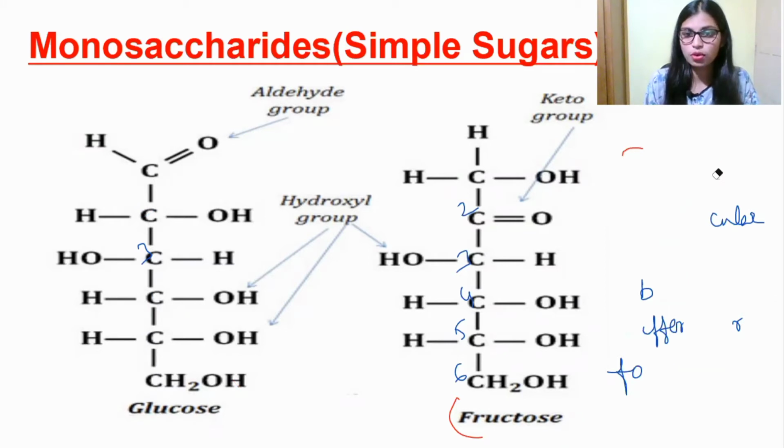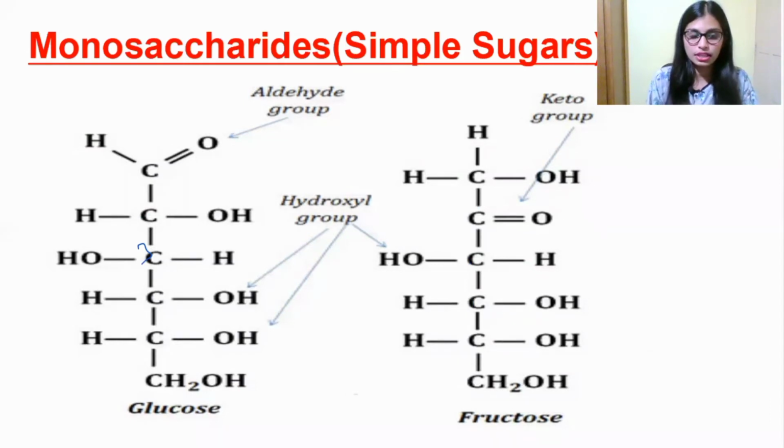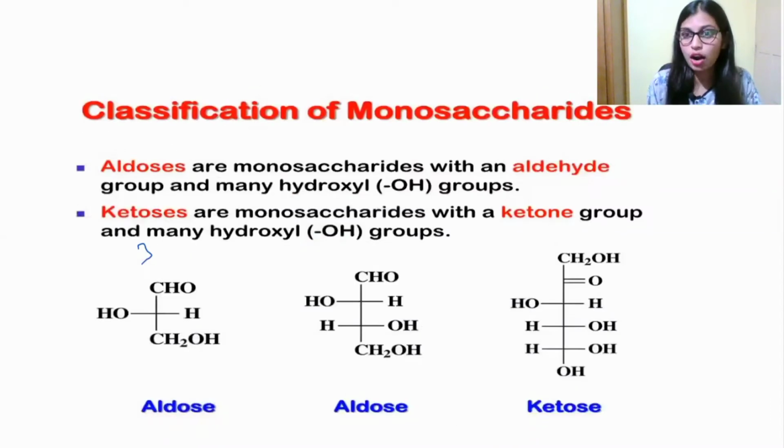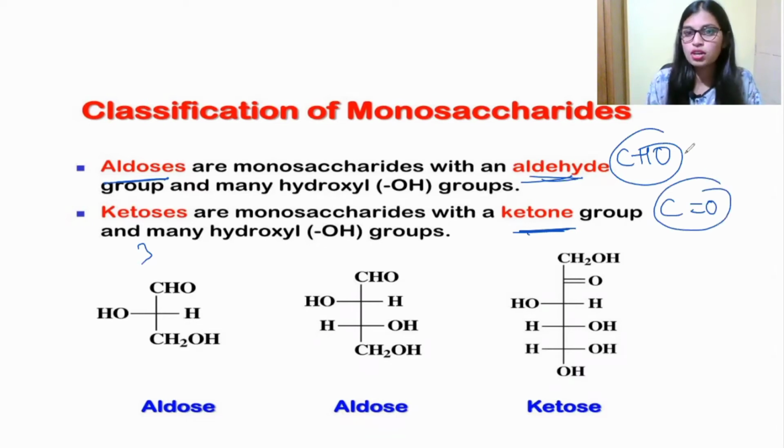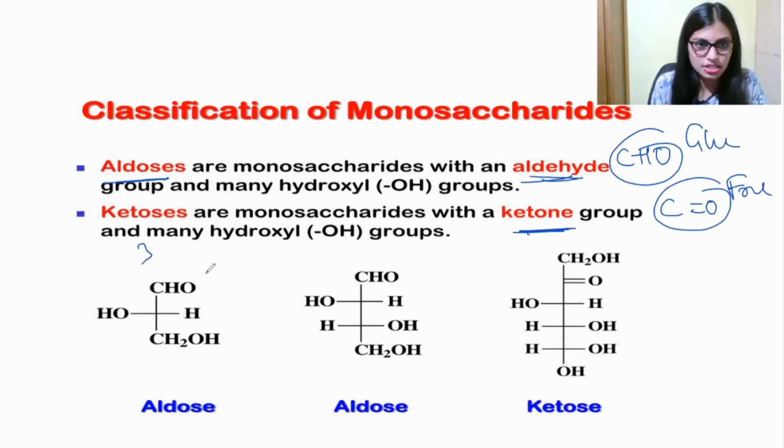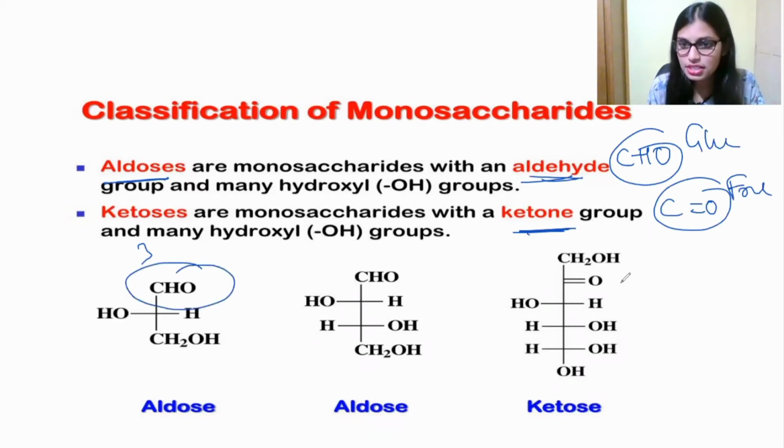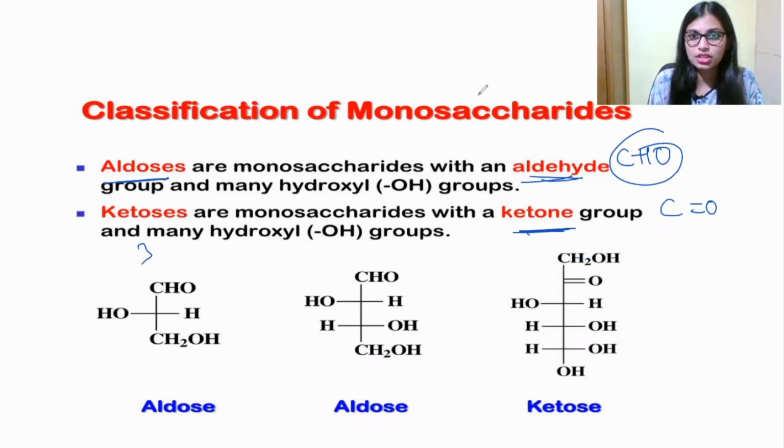Now move on to the next thing, that is classification of monosaccharide. As I already mentioned, glucose has an aldose in its structure and fructose has a ketose. Aldoses have an aldehyde group, that is the CHO group, and ketoses have a ketone group, that is the C double bond O group. So this is aldose which has CHO in its structure and this is ketose which has C double bond O. So this is about the classification of monosaccharide.